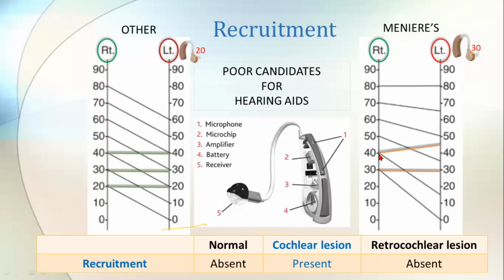If I give the 40 decibel sound, the right ear is normal, it is hearing the same 40 decibel sound. But the left ear, normally it is hearing that sound as 15 decibels, and I have given a hearing aid with 30, right? So what is happening here? Again, the same 40 is not being heard on the diseased ear, it is hearing more. Likewise, for the same intensity sound, two different ears are hearing two different intensity sounds.